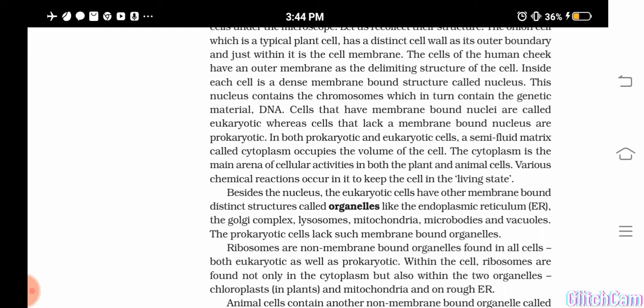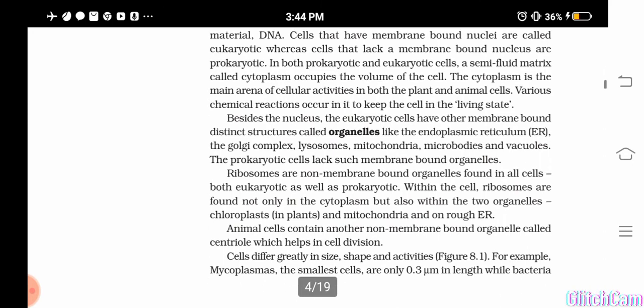Okay, so in eukaryotic cells, you can see what? Organelles, distributed in the cytoplasm along with what? Nucleus.